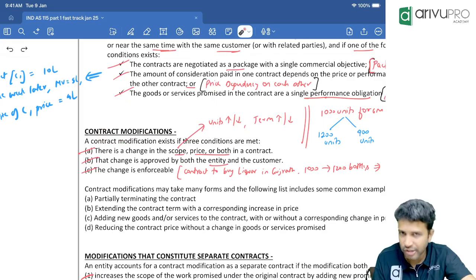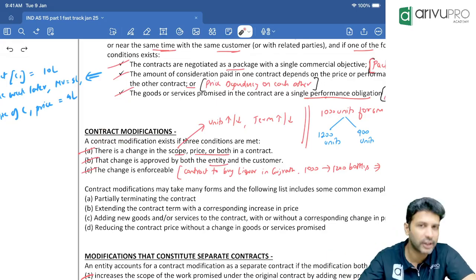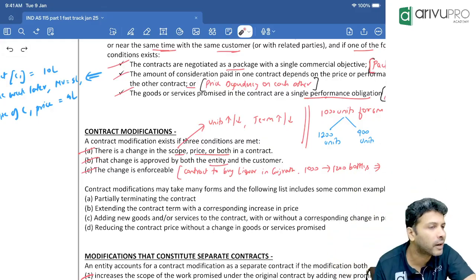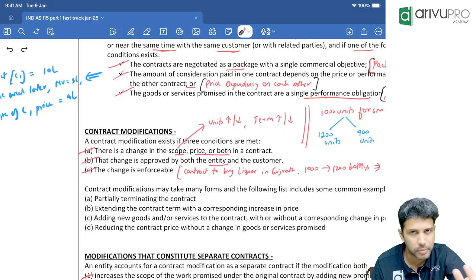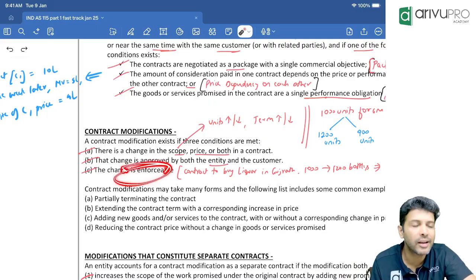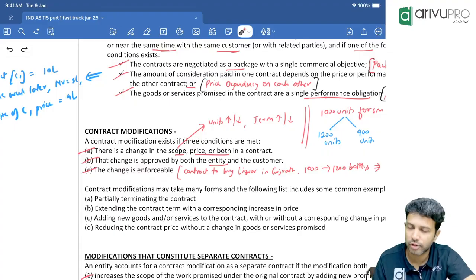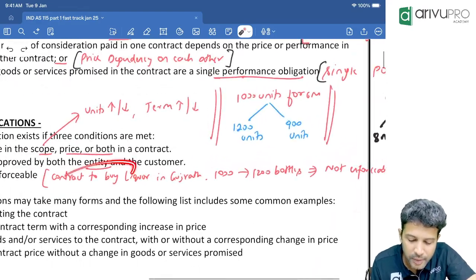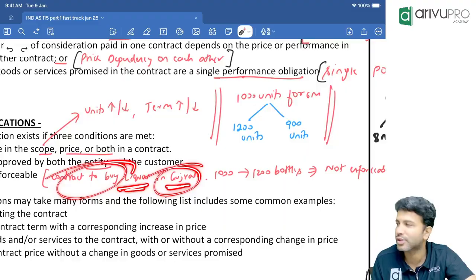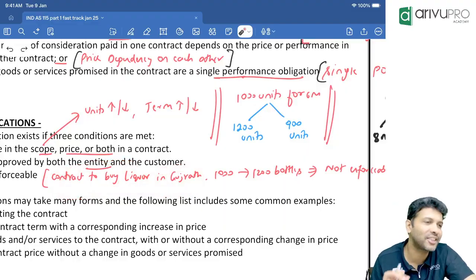But in order to say contract modification has happened as per IND AS 115, that modification or change should be approved by all the parties in the contract. Buyer, sellers, all of them should approve it. And that change should be enforceable, legally enforceable. Like here, look at this example. Let's say we have made a contract to buy liquor in the state of Gujarat. As far as I know, Gujarat is a dry state. Right? So selling and purchasing of liquor is banned. Correct? In a few states of India, I think it's banned.